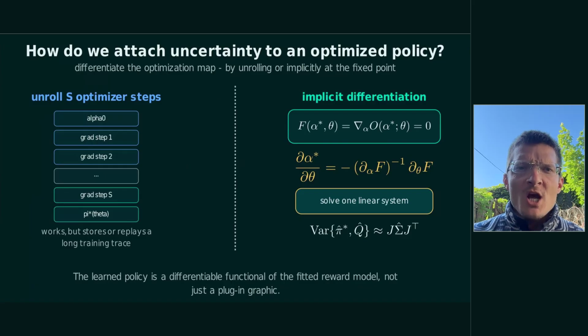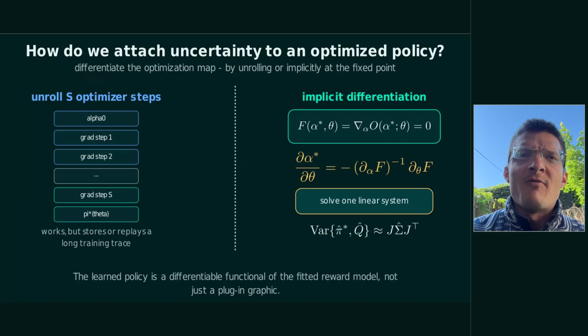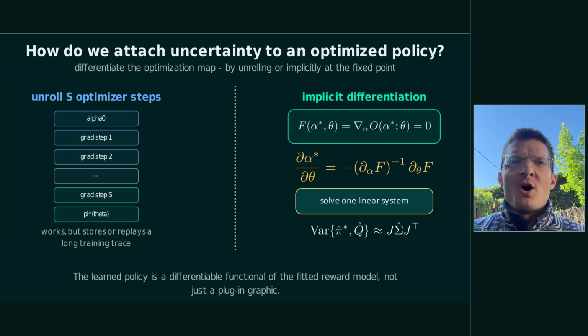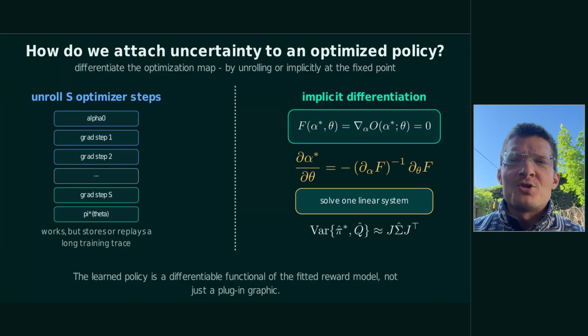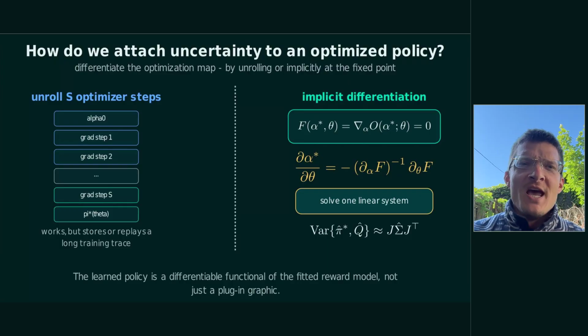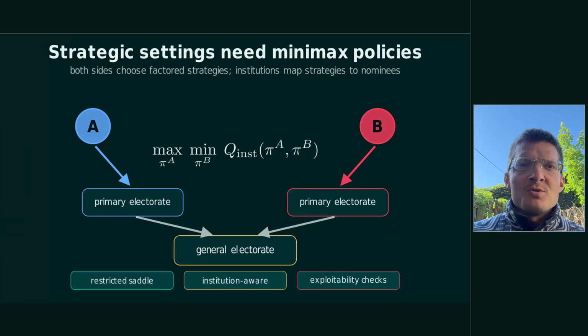After optimization, uncertainty has to pass through the map from the fitted reward model to the learned policy. One option here is to unroll every gradient step and differentiate the whole trace. A computationally cheaper option at the converged interior solution is implicit differentiation. Combined with the outcome model covariance, the delta method will yield standard errors for both the policy probabilities as well as the value Q. We also develop a Minimax extension where the strategic setting is emphasized.